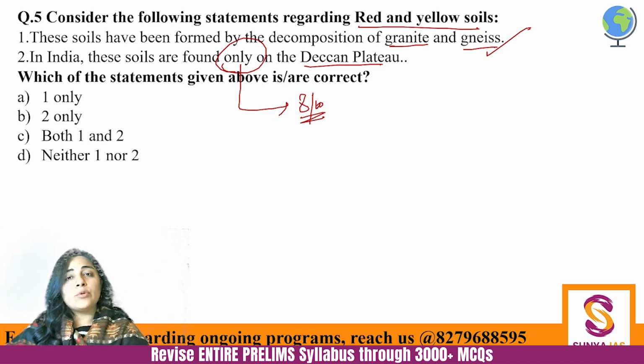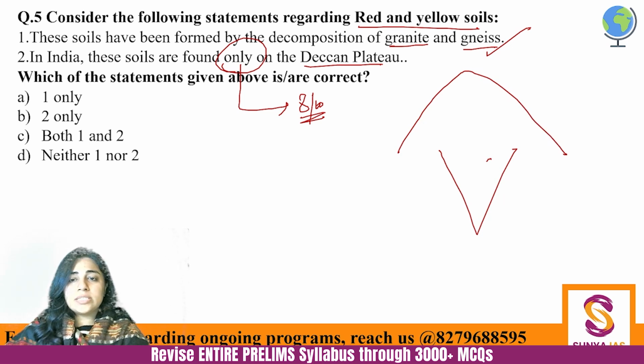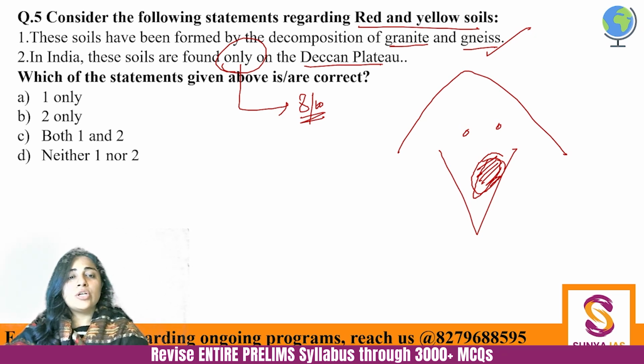But here we do not have to go blind, because we know that if, let's say, this is a broad structure, this is the area, the Andhra, Telangana, Odisha area, wherein red and yellow soil is found. But it is found in certain patches here as well. Wherever those conditions are there, red and yellow soil will be found. And this soil creates deciduous conditions. This is not a very fertile soil, so to say.